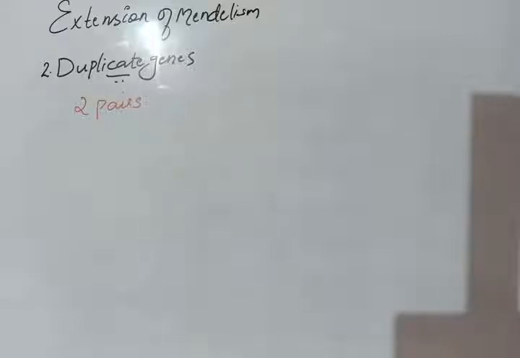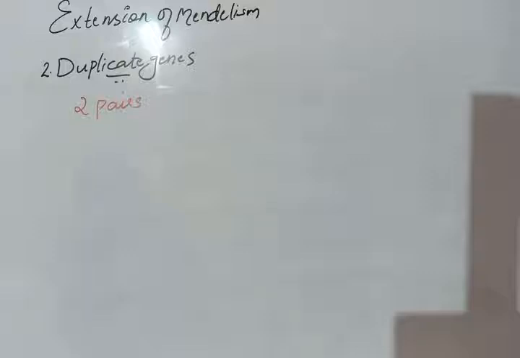So what is a duplicate gene? Two pairs of non-allelic genes are required for a character. In that two pairs, if any one is dominant, then the character will be expressed. Such types of genes are called duplicate genes. I think you understand the point. Once again, two pairs of non-allelic genes are required for a character. If any one of the genes is dominant, then the character will express. Such types of genes are called duplicate genes.